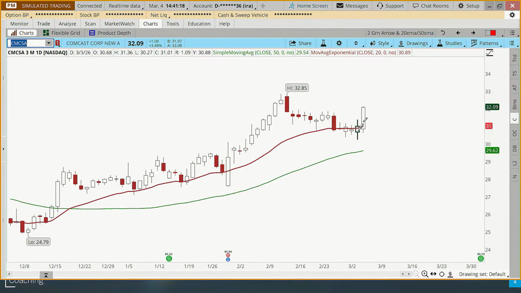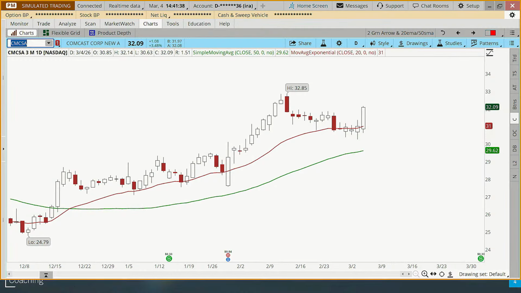But today it had a really strong bounce off of here. Again, I don't know if this is going to continue or not, but let's place an order on this one to buy the shares here about 32.09. The initial stop rule on this plan is the same as it was, 1% below the moving average, which the moving average is at 29.62.